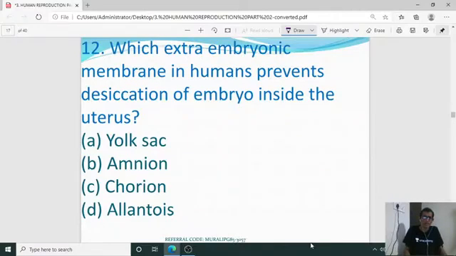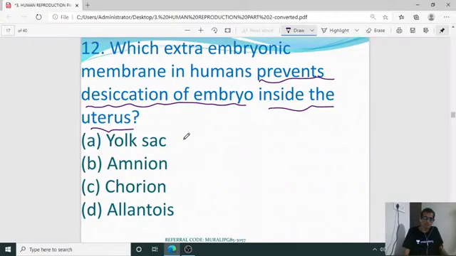Question. Which extra embryonic membrane in humans prevents desiccation of the embryo inside the uterus? Yolk sac, amnion, chorion, allantois. So it is the amniotic layer, with the amniotic fluid. This is the extra embryonic membrane in the human being which is going to be developed